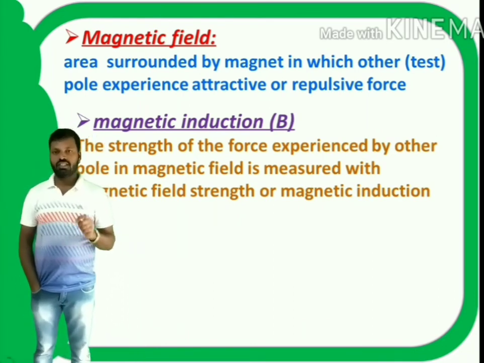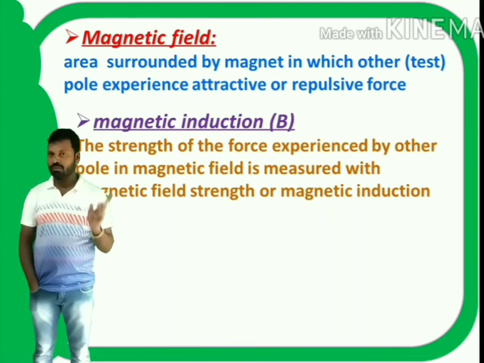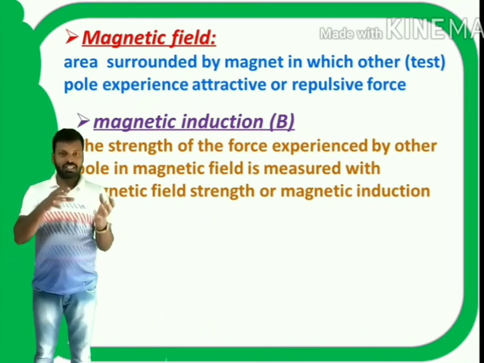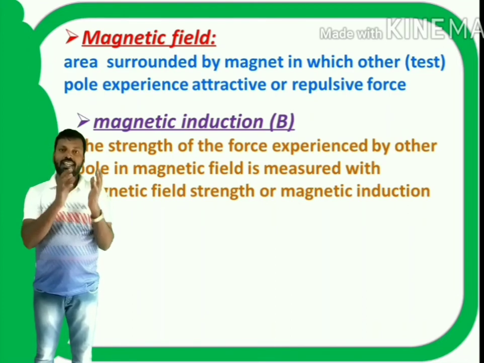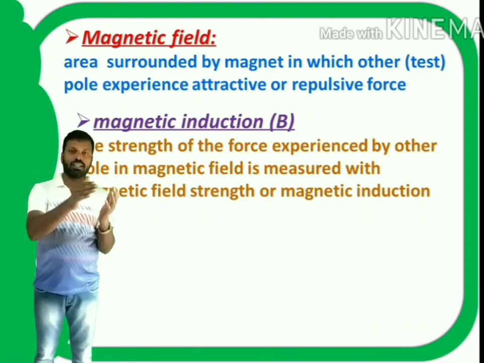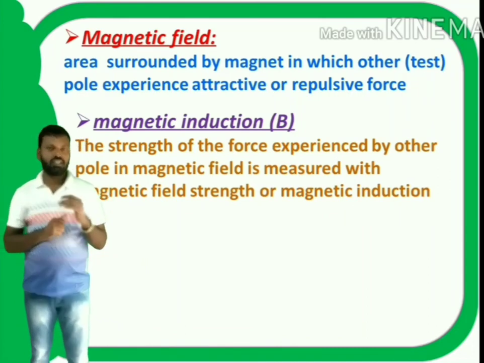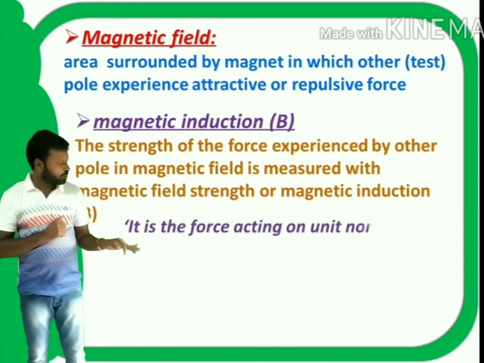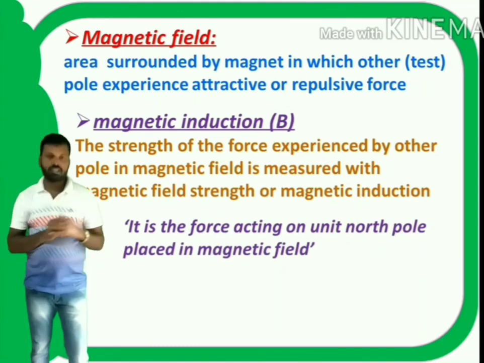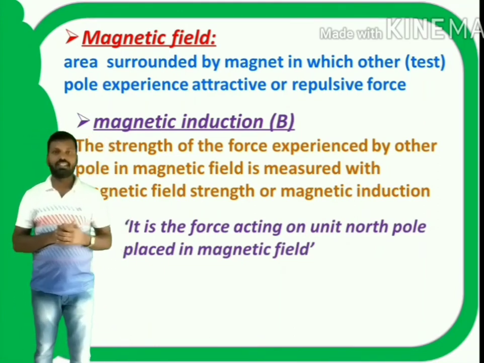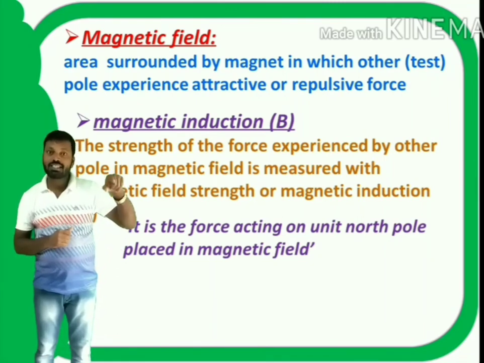Magnetic induction is a measurement of the strength or the magnitude of the force experienced by another pole in a magnetic field. The definition for magnetic induction is, it is the force acting per unit north pole placed in a magnetic field. It is similar to electric field intensity, force per unit charge.